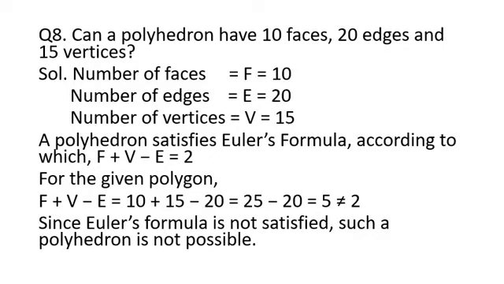So number of faces F is equal to 10, edges are 20, vertices are 15. So putting the values in this formula, you will find that this is equal to 5, which is not equal to 2. Since Euler's formula is not satisfied, such a polyhedron is not possible.